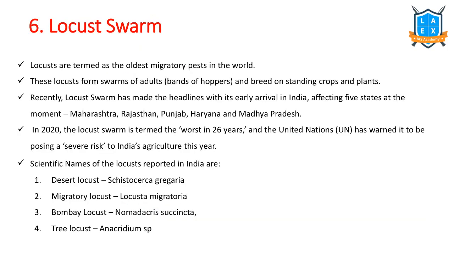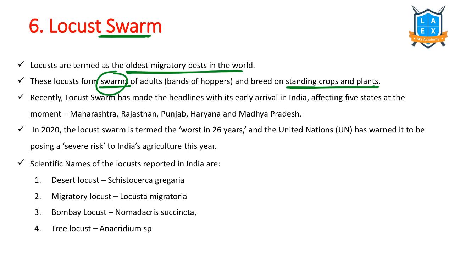The next important disaster that is in the news is the locust swarm. What is this? Locust is considered one of the oldest migratory pests in the world. Locusts form swarms. Swarm means group. A swarm is a group of adults, and they feed on the standing crops and plants. That's why it is very dangerous.